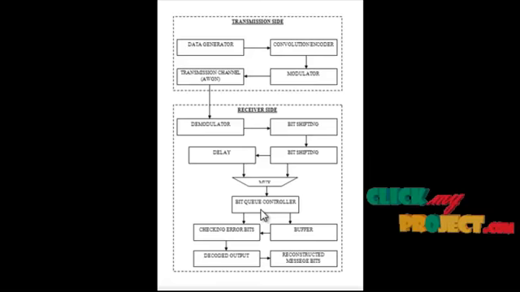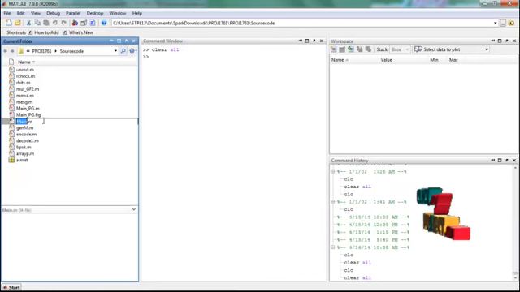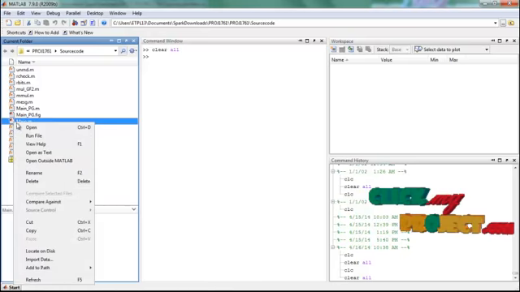Open the source code folder and select the main.m file, right click on it and select run file.